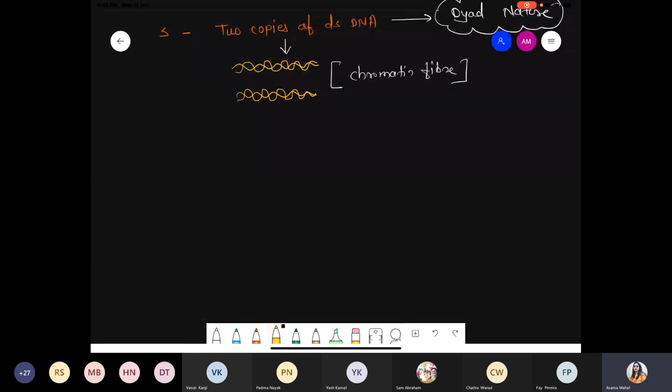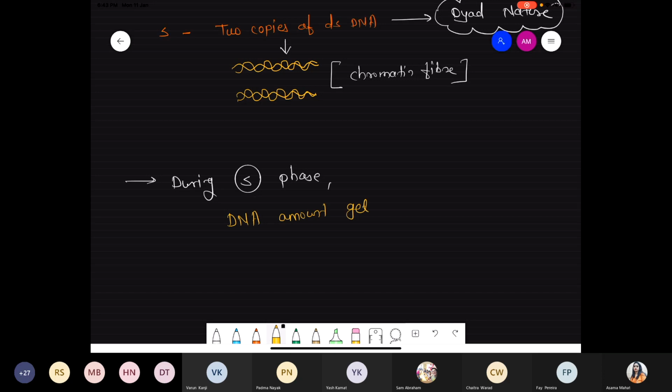So the next point we are talking about: during S phase, DNA amount gets doubled, only DNA, but the chromosome number remains constant.